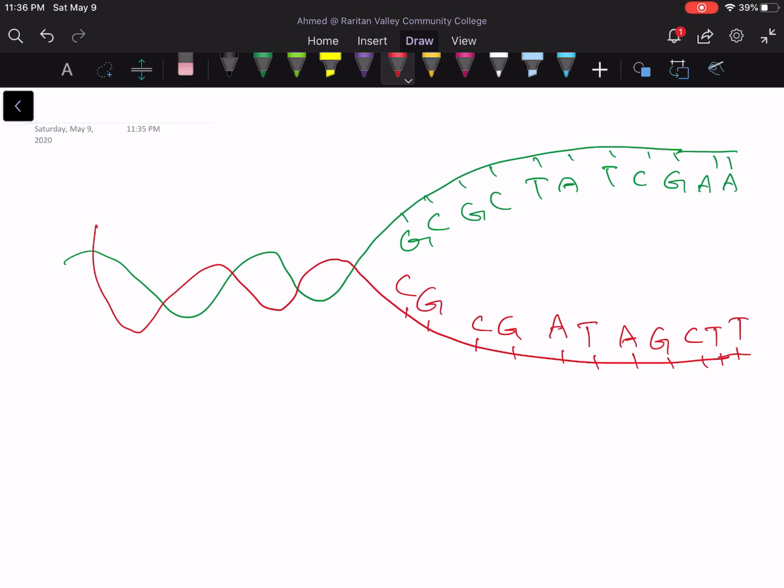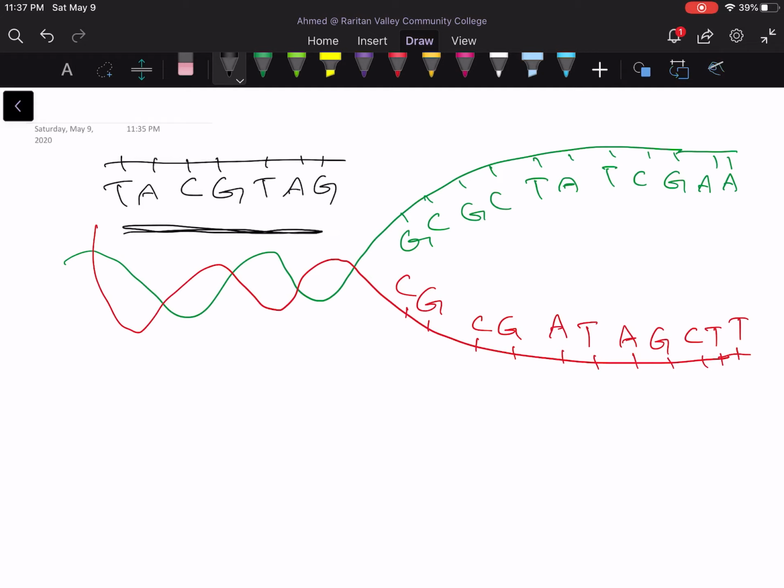By the way, you need to be able to complete the sequence of DNA. In the exam, I might provide you with a sequence of DNA like this one, not this particular one, but an example, and you need to be able to find the complement strand based on this. So you will always, in DNA, bind the T with A and the C with G. You need to know this.